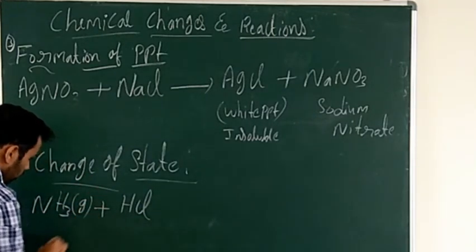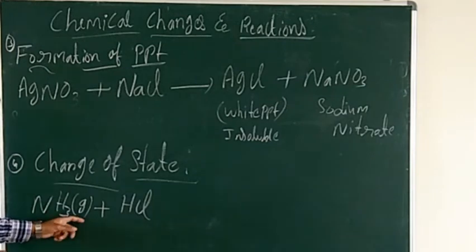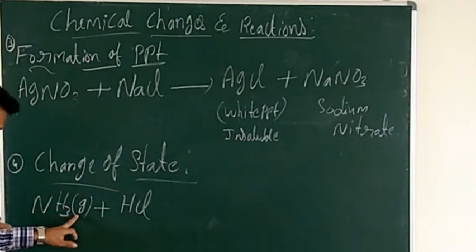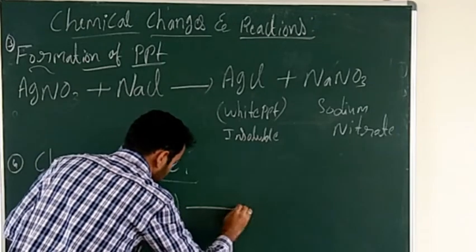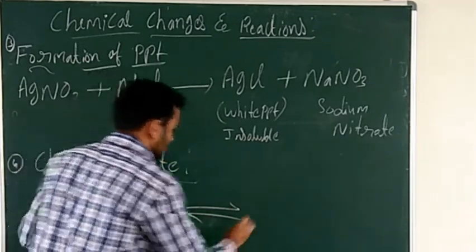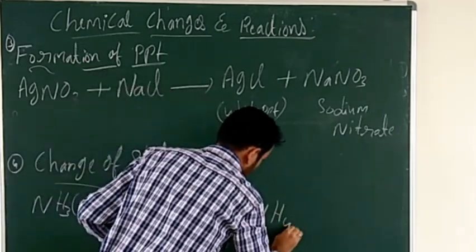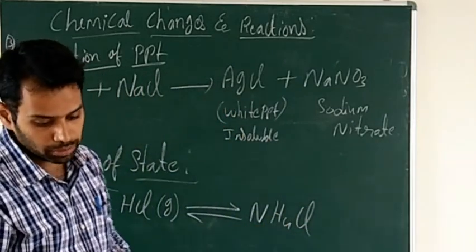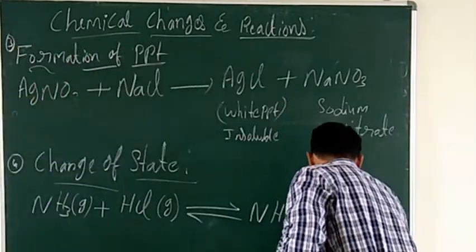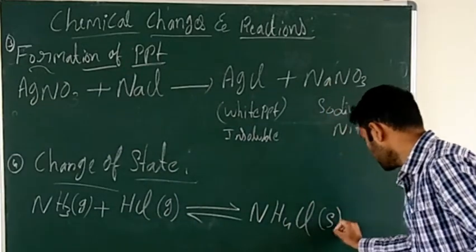Right here, this is mentioning the state, which state it is. That reactant ammonia is in which state? That is in gaseous state, and HCl is also in gaseous state. You will get NH4Cl, ammonium chloride. Now this is in the solid state.